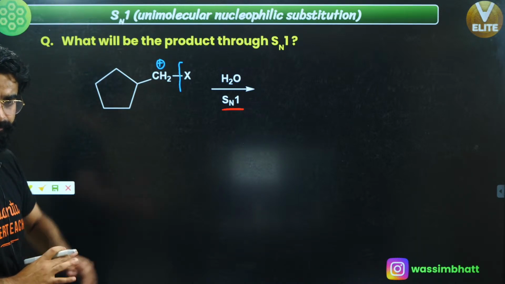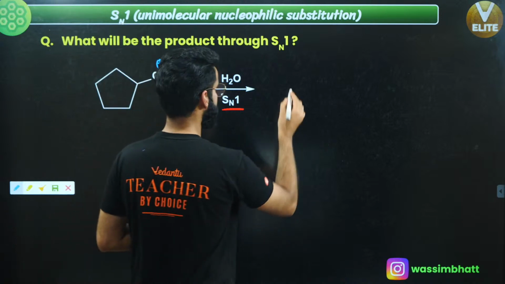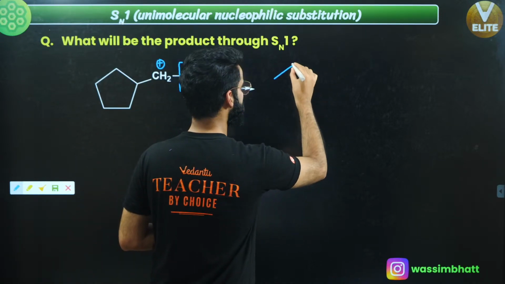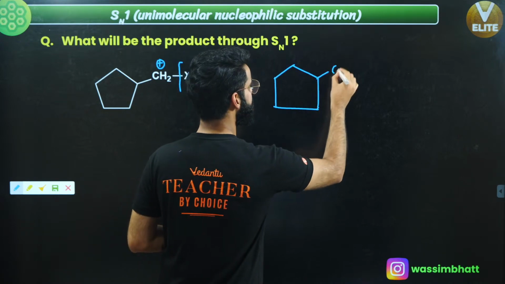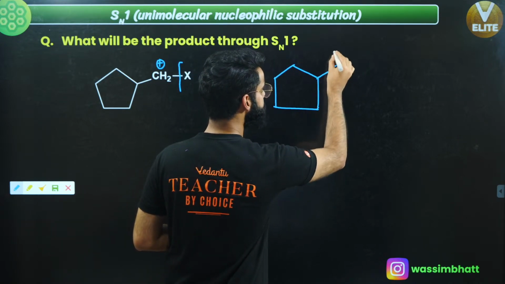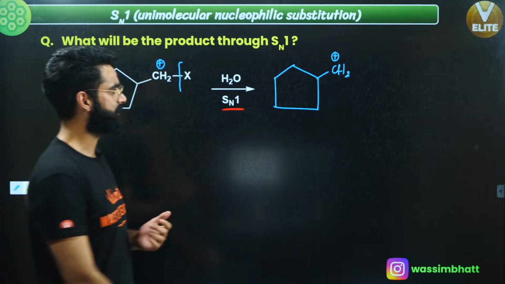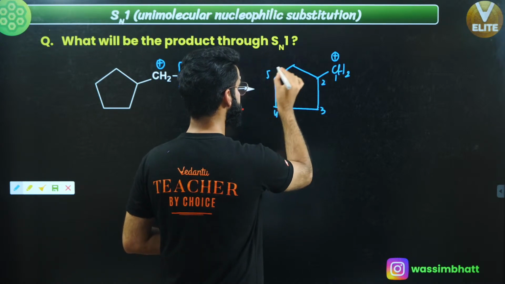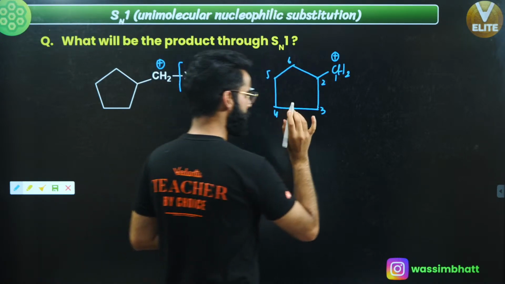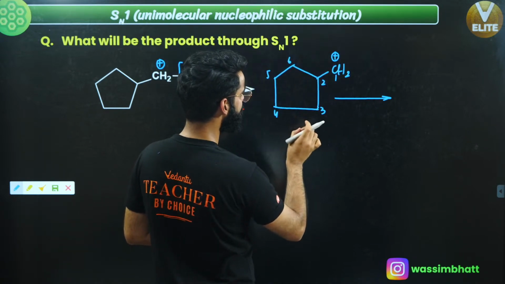So what is going to happen? The ring expansion is going to take place. But before ring expansion, let me make it clearly, the carbocation which got formed over here. Yeah, this is the carbocation which got formed. Now we'll understand. This is carbon number 1, this is 2, this is 3, this is 4, this is 5, this is 6, right?